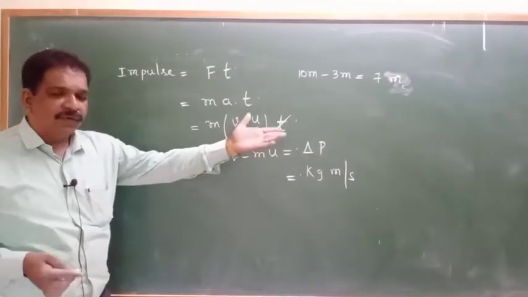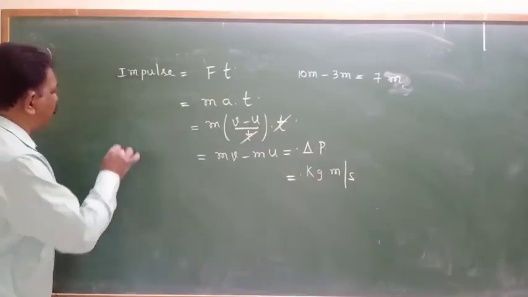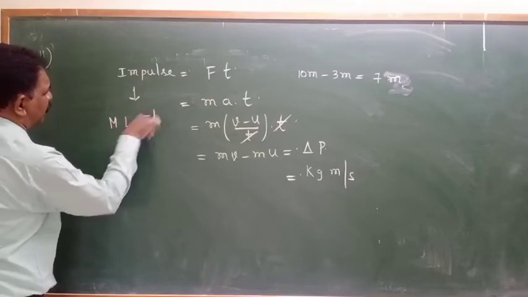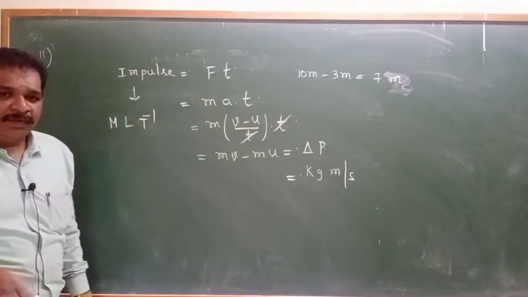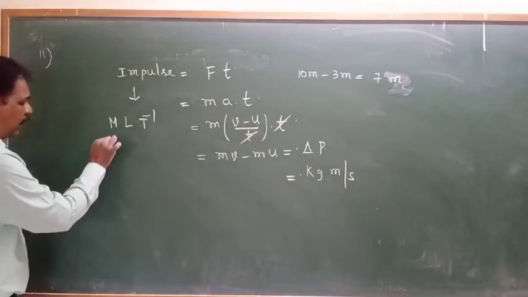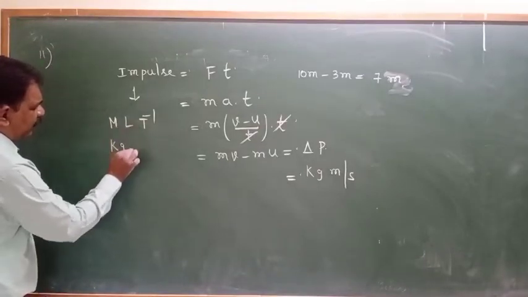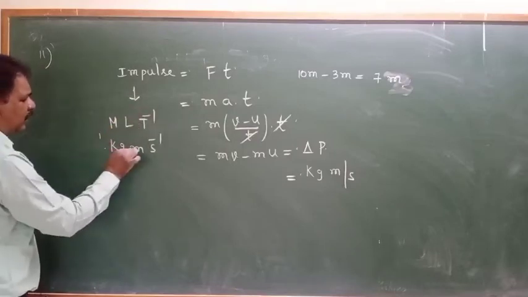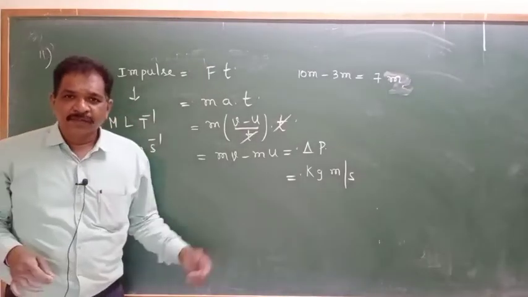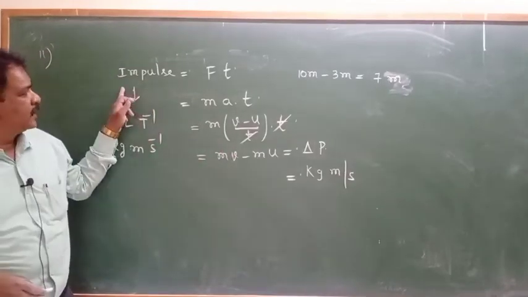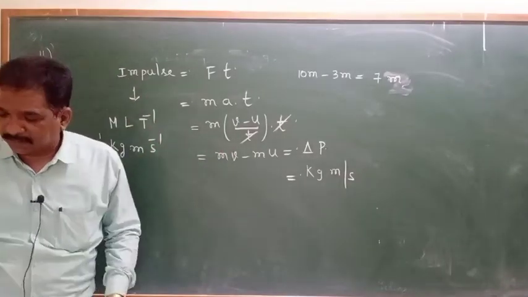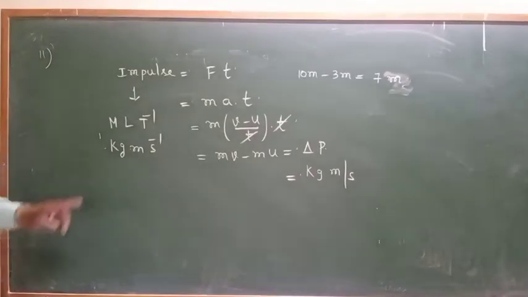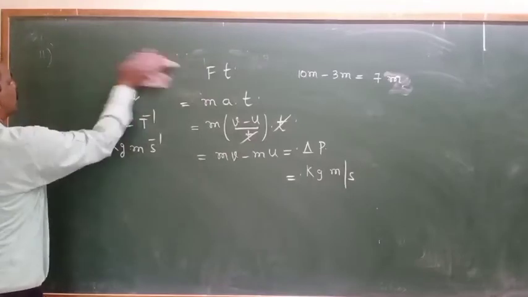Or directly, if you want to write using dimensional formula, impulse dimensional formula will be M L T power minus 1. Mass kg, length meter, times second. So kg meter second inverse is the SI unit of impulse. Next, question number 11. This is next 12.